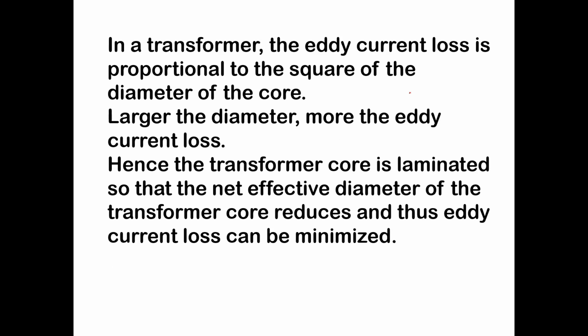In a transformer, the eddy current loss is proportional to the square of the diameter of the core. So the larger the diameter, the more the eddy current loss. Hence, the transformer core is laminated so that the net effective diameter of the core reduces, and thus eddy current loss can be minimized. To minimize eddy current loss, you have to laminate the transformer core, because eddy current loss is proportional to the square of the diameter of the core. So if you laminate, the net effective diameter will reduce the eddy current loss.